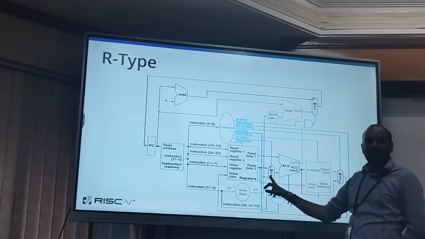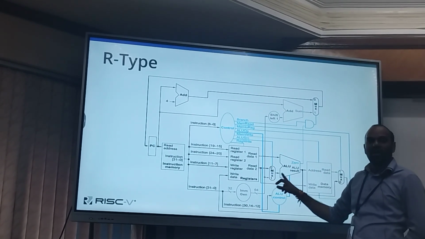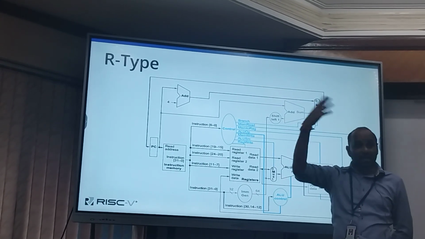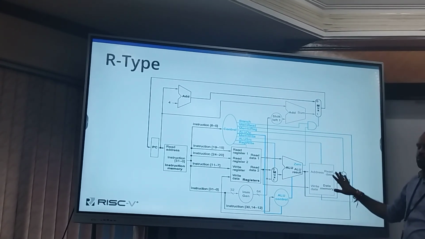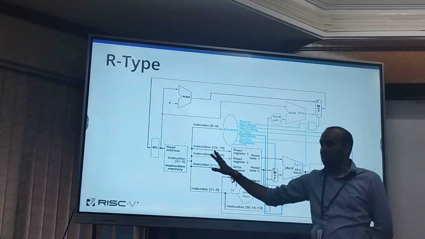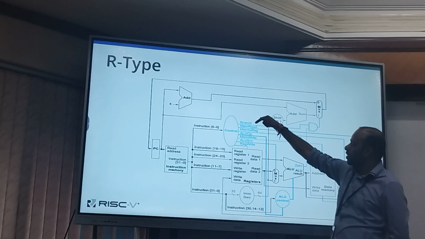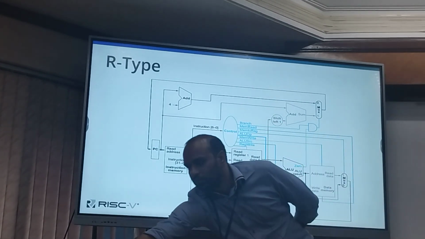Then this will be activated, and based on the data coming from there, it goes inside. Fine. Reg write. Yes, we want to write something into the register. Once the data has been computed, if we want to write over there, then 1 will come over there. So the format will become what? 0, 0.